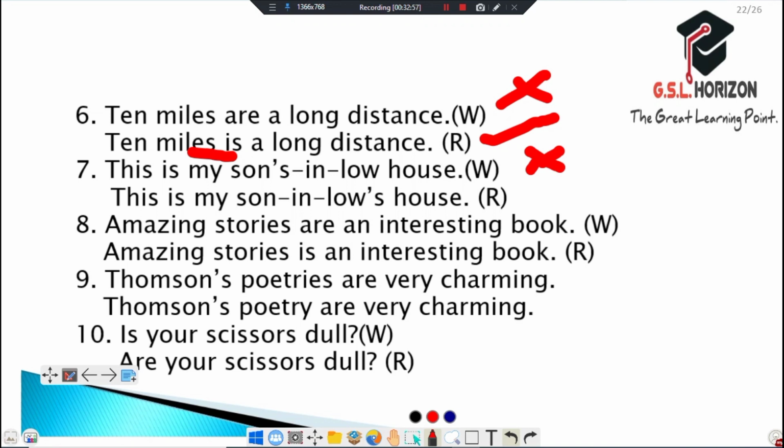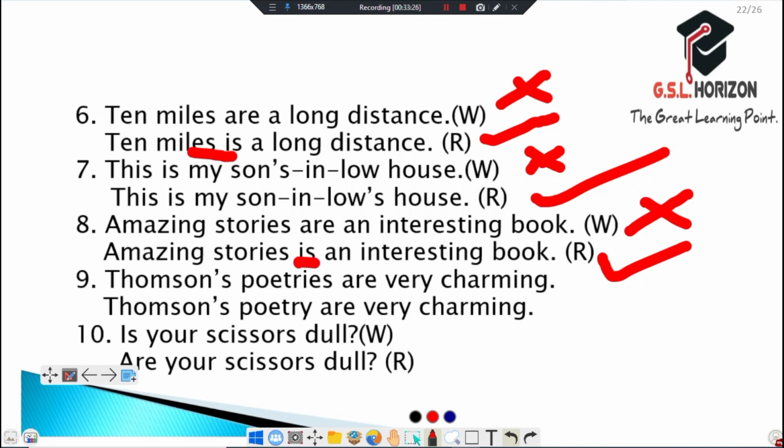This is my son-in-law's house. Then it becomes right. Amazing stories are an interesting book. This is wrong. Then how do we make it correct? Amazing Stories is an interesting book. We use is with Amazing Stories.